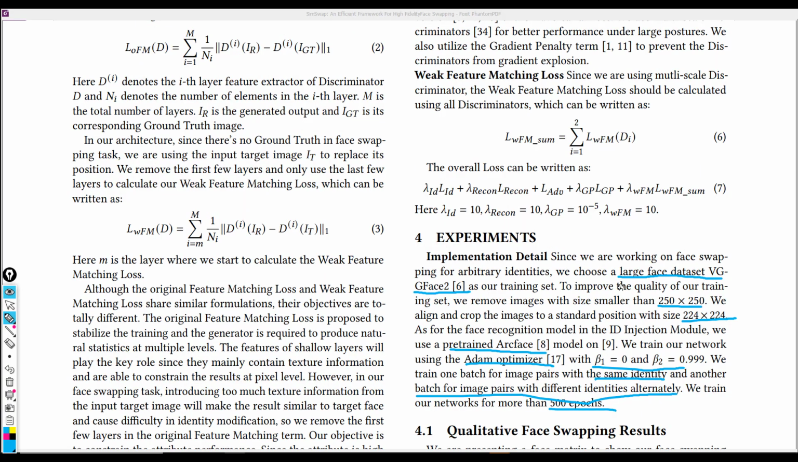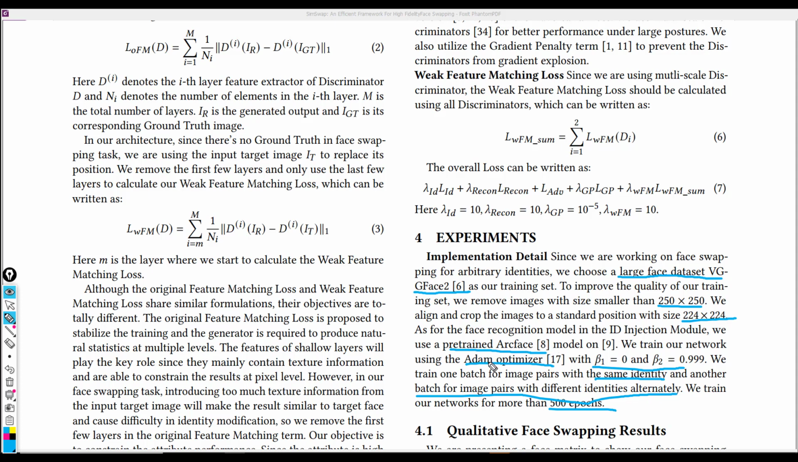For the implementation details, here they choose a large face data set, VGG face, as a training set. And then they take away all images with size smaller than 250 by 250. They align and crop the images to a standard position with size 224 by 224. And then for the identity extraction, they use a pre-trained face recognition model that is ArcFace.